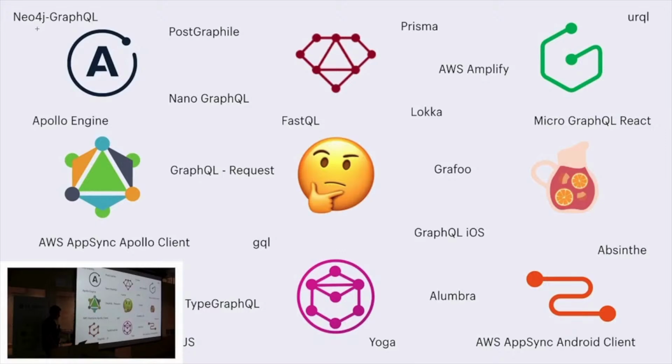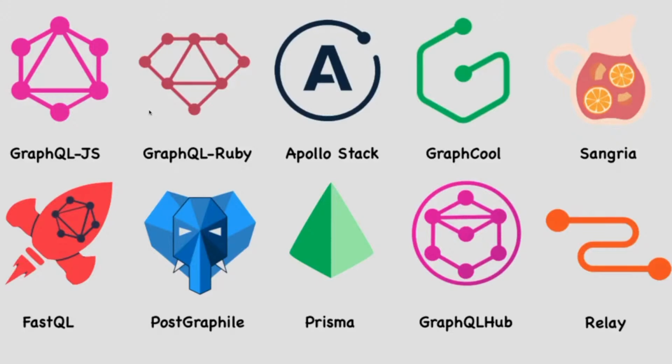So there are a lot of GraphQL libraries. GraphQL Hub has its own set of libraries. The Apollo stack has its own thing, Apollo Client and Apollo Server. Prisma comes with a simple ORM, but it has a nice integration with GraphQL servers. You write a GraphQL server and talk to Prisma, and Prisma will take care of getting the data from all the different databases. Prisma also provides a nice and clean database client that is totally different in the Node.js world.